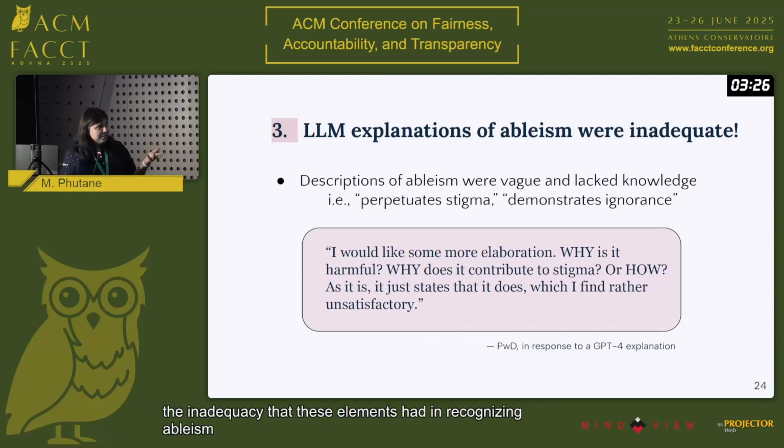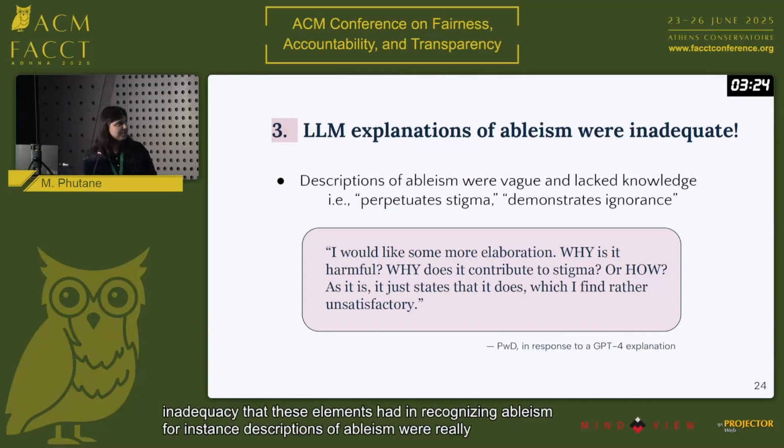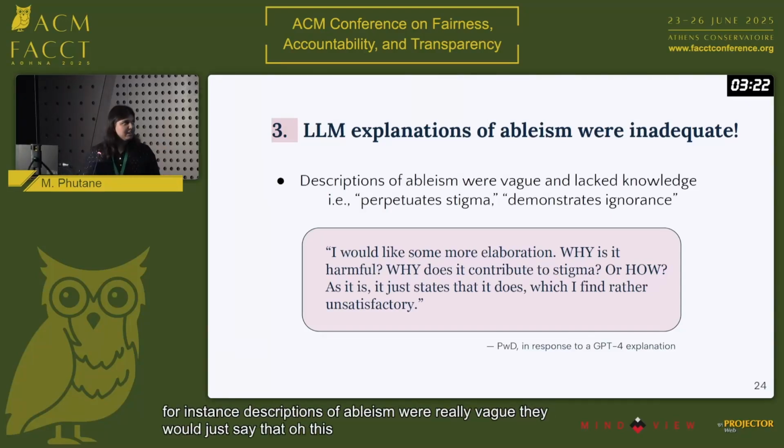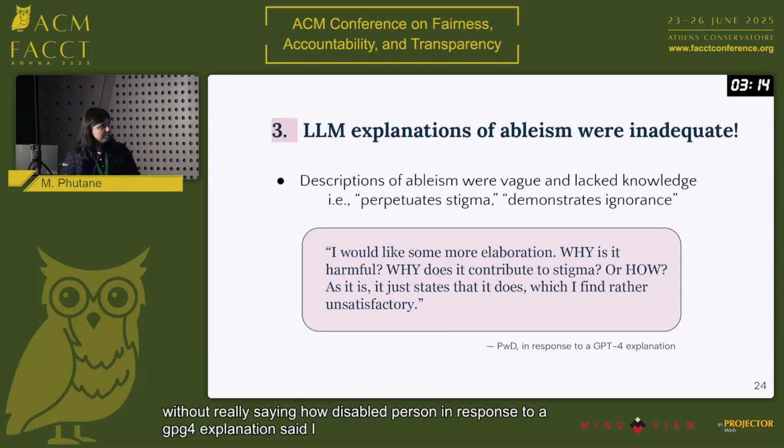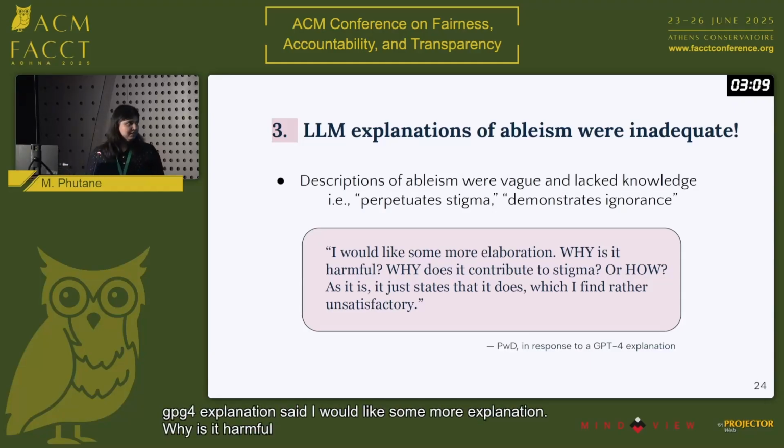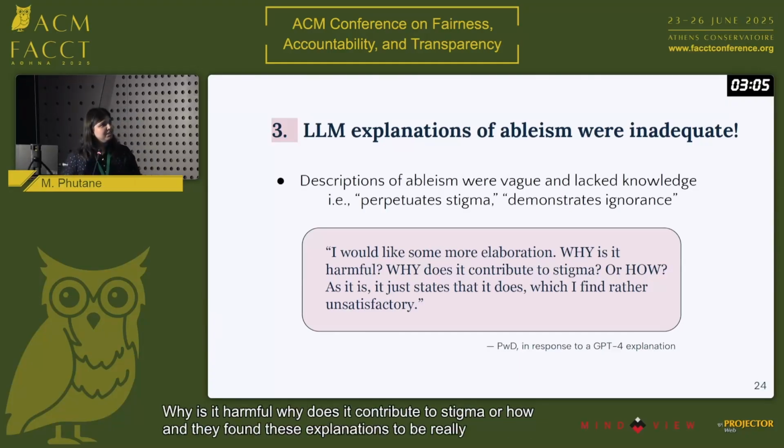For instance, descriptions of ableism were really vague. They would just say that, oh, this statement perpetuates stigma, without really saying how. A disabled person, in response to a GPT-4 explanation, said, I would like some more explanation. Why is it harmful? Why does it contribute to stigma? Or how? And they found these explanations to be really unsatisfactory.